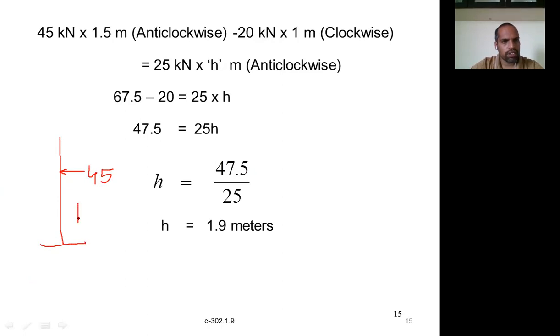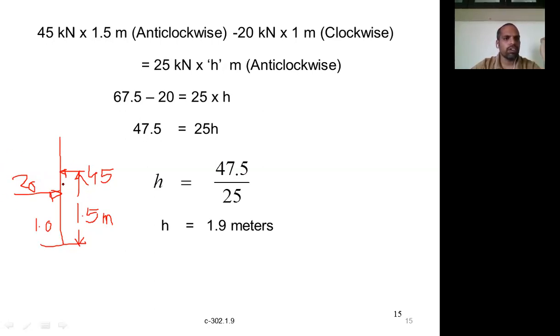And what is the distance? The distance is 1.5 meters. Another force is acting towards the right side, at a height of 1 meter. This one is 20 kilonewtons. So both forces are acting towards the right side.